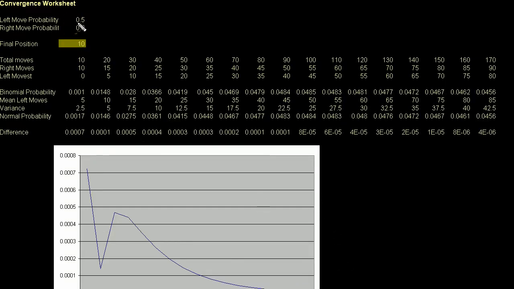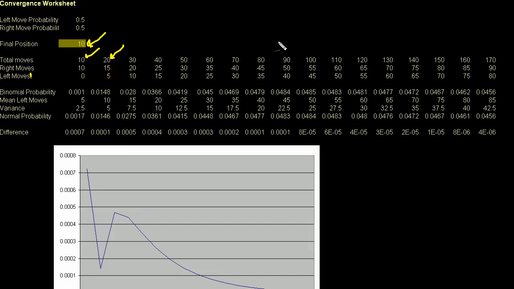So this is, what's the probability of moving left, right? I'm just fixing a point. What's the probability, and you could change this, of my final position being 10. If I take 10 moves, then for my final position to be 10 to the right, I have to take 10 right moves and 0 left moves. And that's a typo right there. If I take 20 moves to end up 10 to the right, then I have to make 15 right moves and 5 left moves.